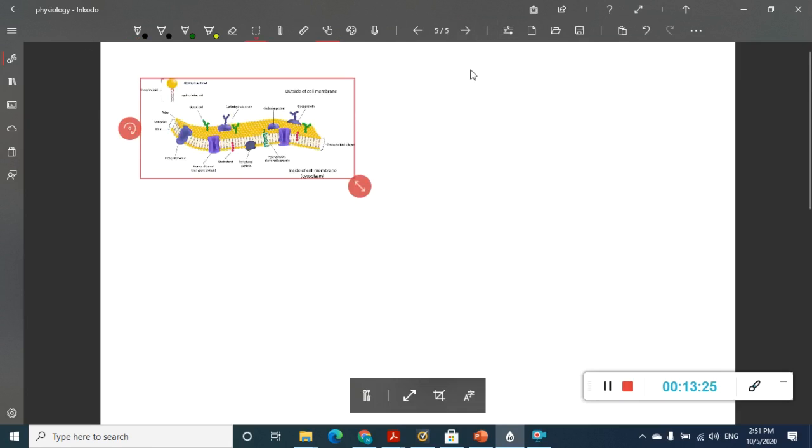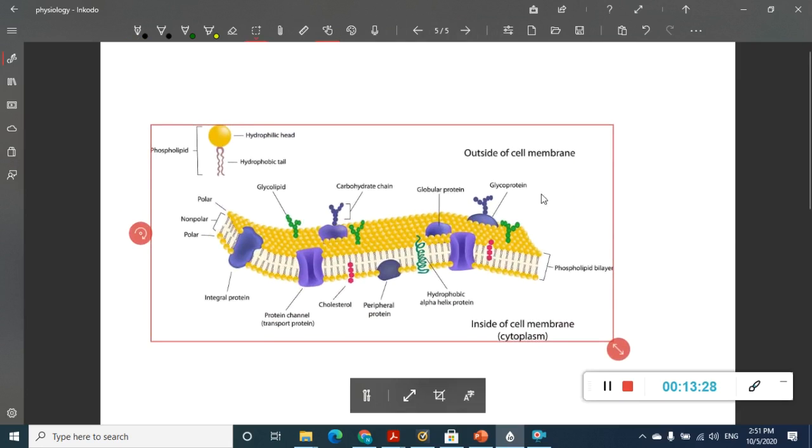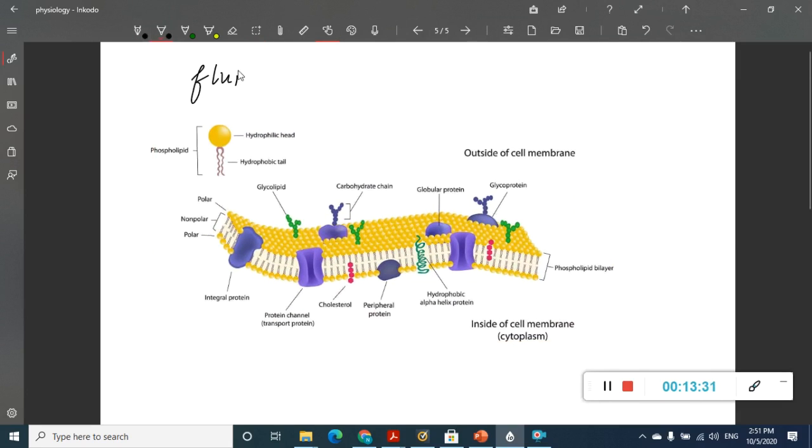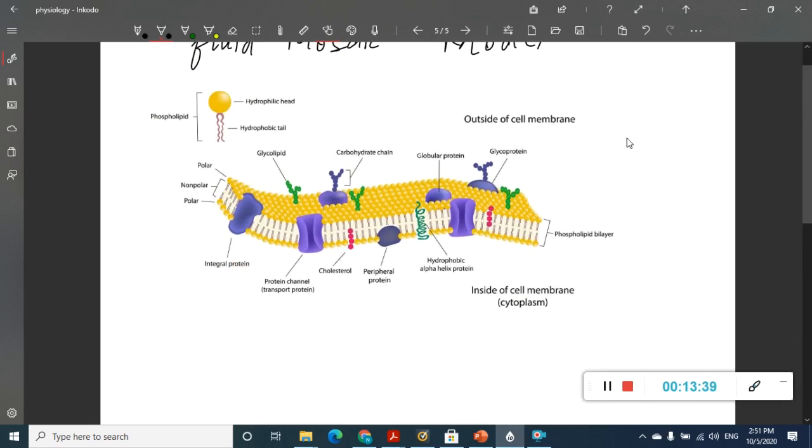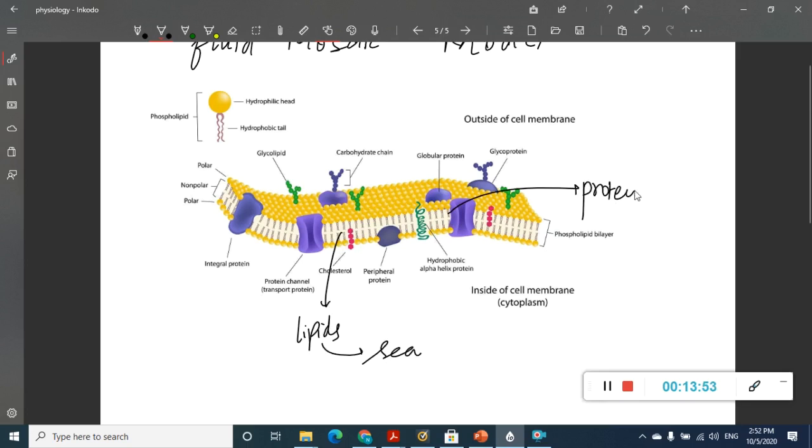Then we have one more thing which you have to learn about the cell membrane, which is the fluid mosaic model of the cell membrane. This is the fluid mosaic model which we are learning here. What is this fluid mosaic model? The scientist says that the membrane has icebergs floating in the sea. These lipids are compared to the sea, whereas the proteins are compared to the icebergs. So in the fluid mosaic model, the proteins are icebergs which are floating over the lipids, which are a sea.